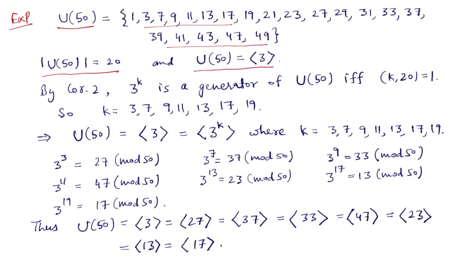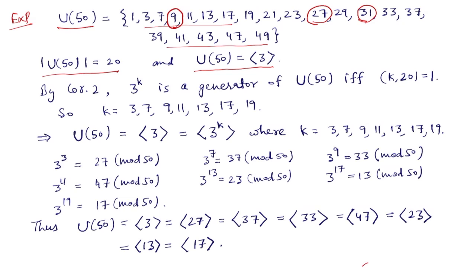If you take the powers of 3, then we will get all these 20 elements. For example, 3 squared is 9, so we will get this element. 3 cubed is 27. 3 to the power 4 is 81, and 81 modulo 50 is 31. So we will get this element. Like this you can get all the elements of U(50).